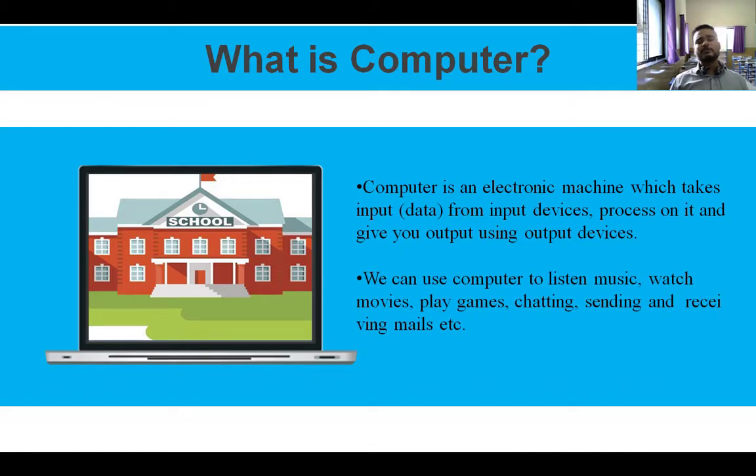There are a number of things where we can use a computer in our day-to-day life work, like listening to music, watching movies, playing games, chatting, sending and receiving files, mails, etc.